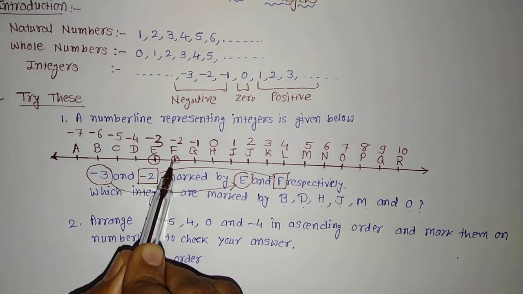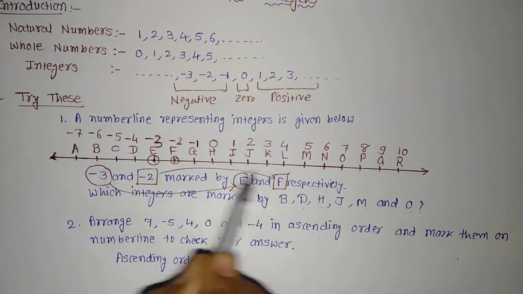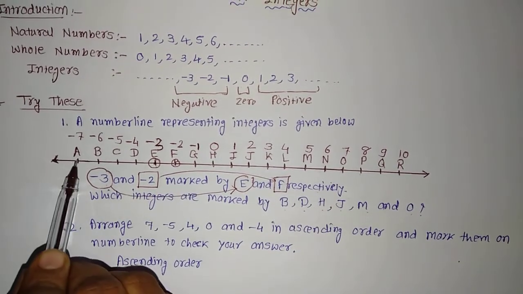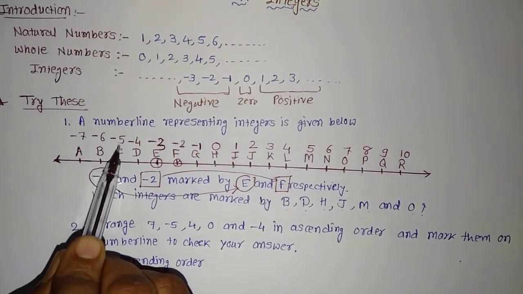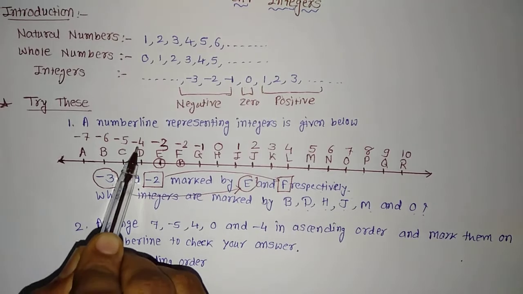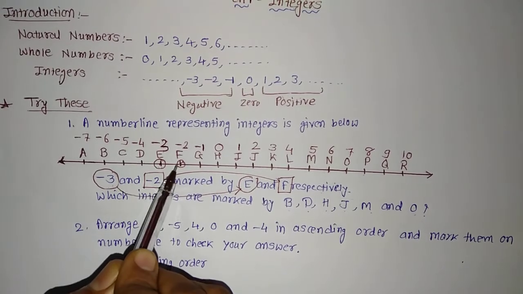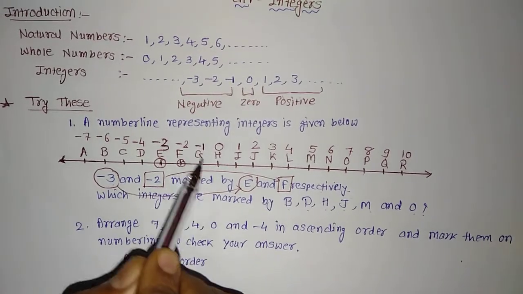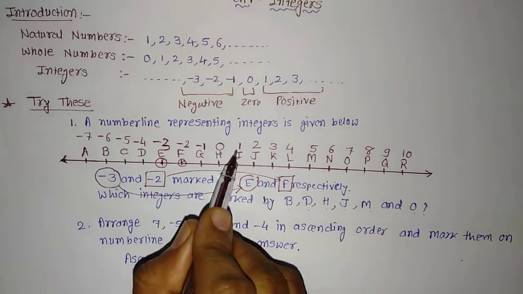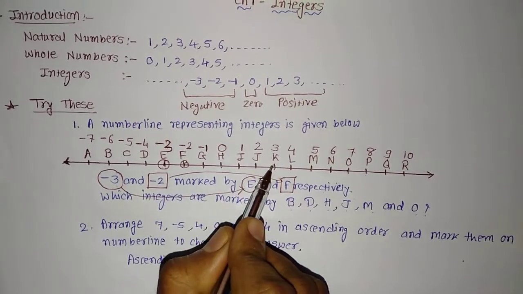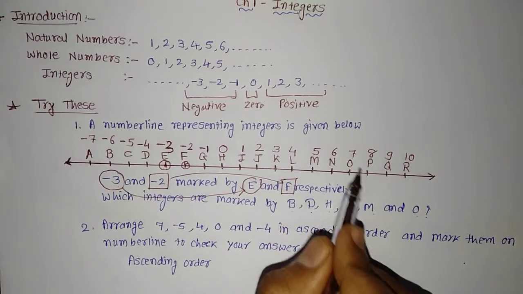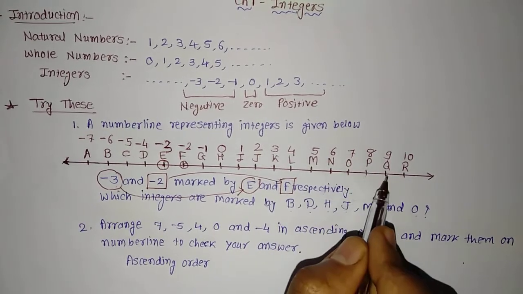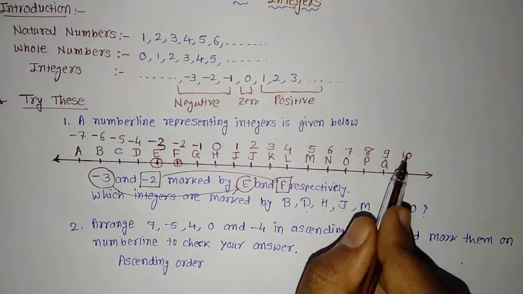We have put all the values for all the alphabet: A minus 7, B minus 6, C minus 5, D minus 4, E minus 3, F minus 2, G minus 1, H 0, I 1, J 2, K 3, L 4, M 5, N 6, O 7, P 8, Q 9 and R 10.